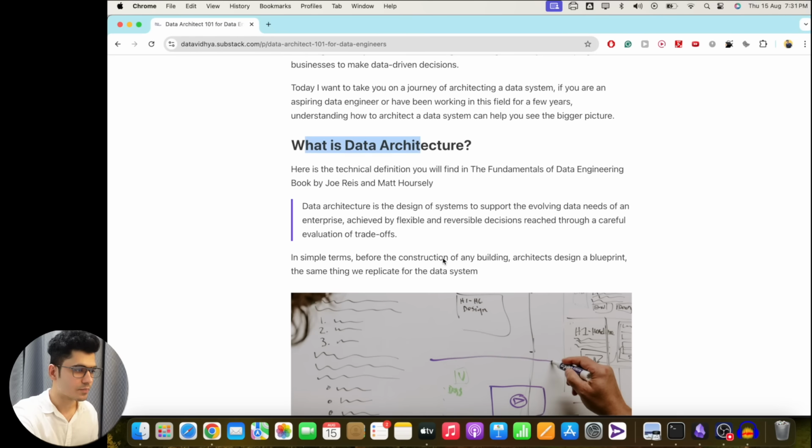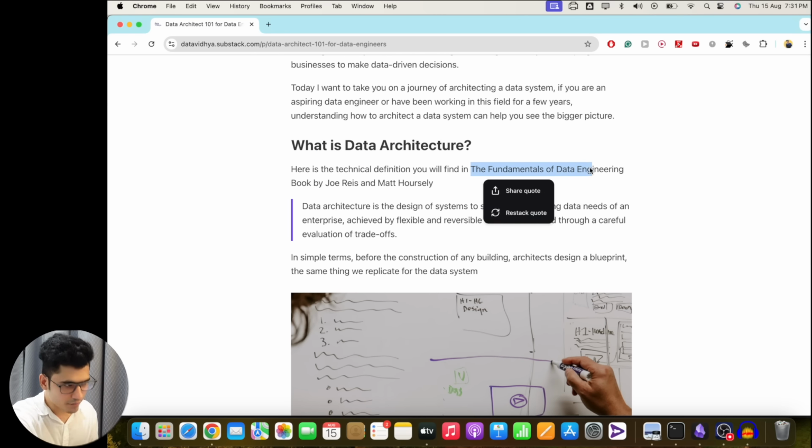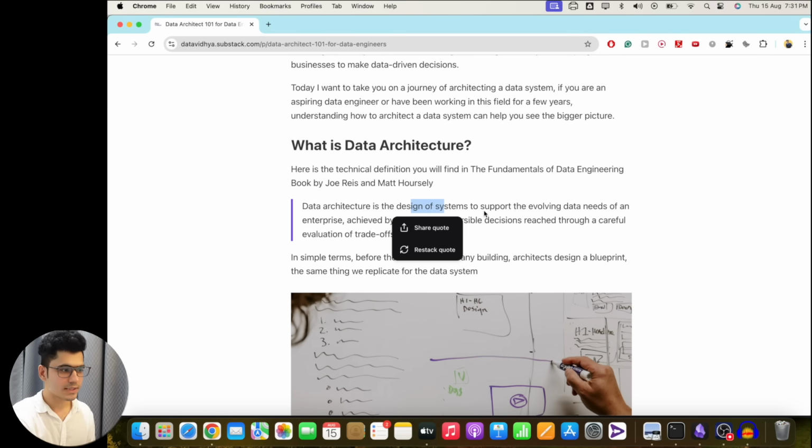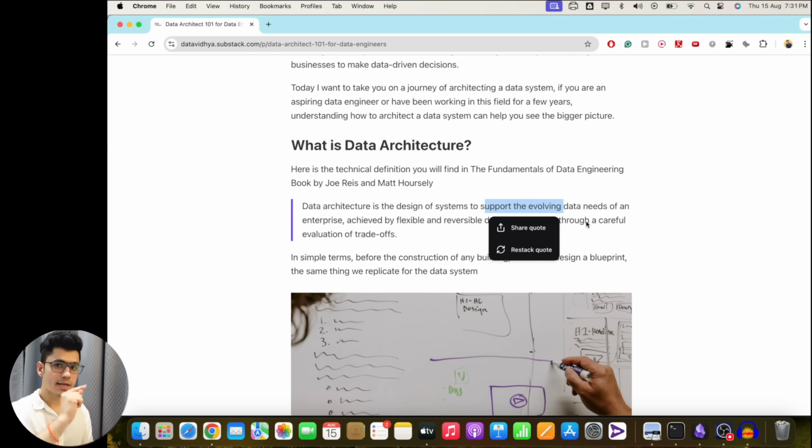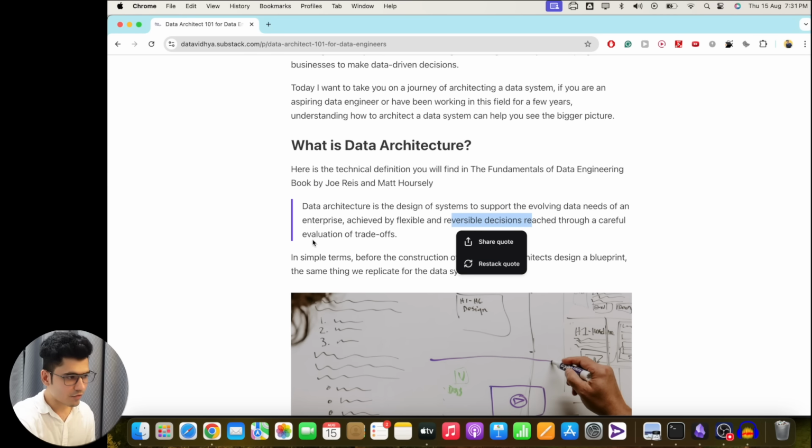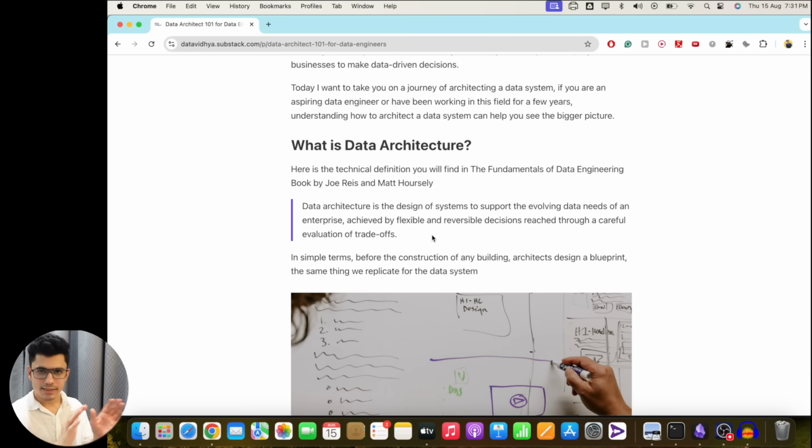What is data architecture? From the definition in Fundamentals of Data Engineering, a data architecture is the design of systems to support the evolving data needs of an enterprise, achieved by flexible and reversible decisions reached through a careful evaluation of trade-offs. In simple terms, before you construct a building, you have to build a blueprint.